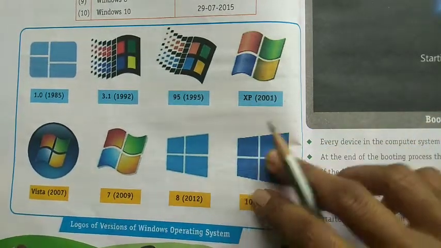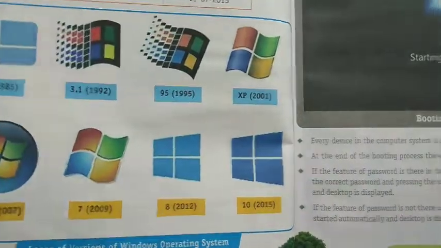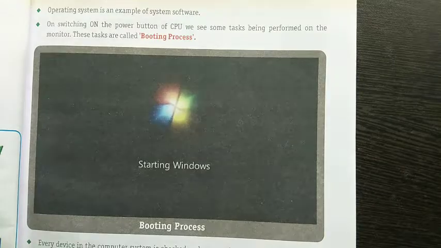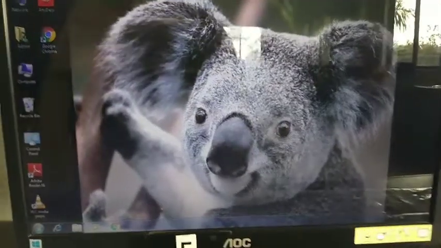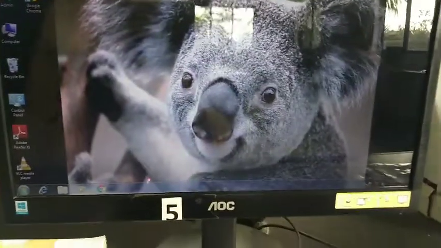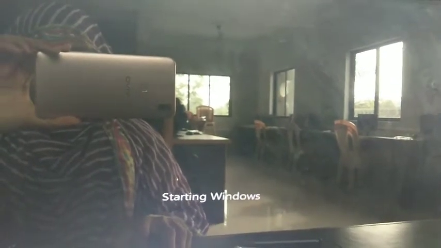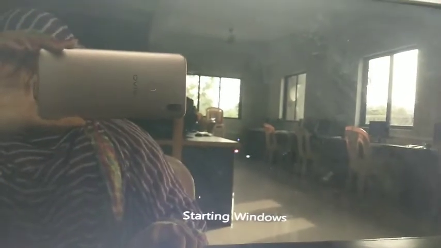Okay, so next I want to show you how Windows starts. You can see here, I am starting this computer and you will see something. See, you can see here something is coming again and again.